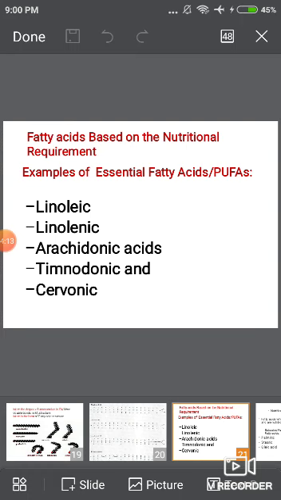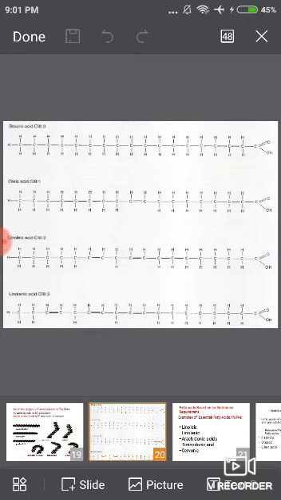Another essential fatty acid is linoleic acid. In that, the total number of carbon atoms is 18, with 2 double bonds. The first double bond is on the 9th carbon and the second is on the 12th position. The difference between oleic acid and linoleic acid is that in oleic acid one double bond is present and in linoleic acid 2 double bonds are present.